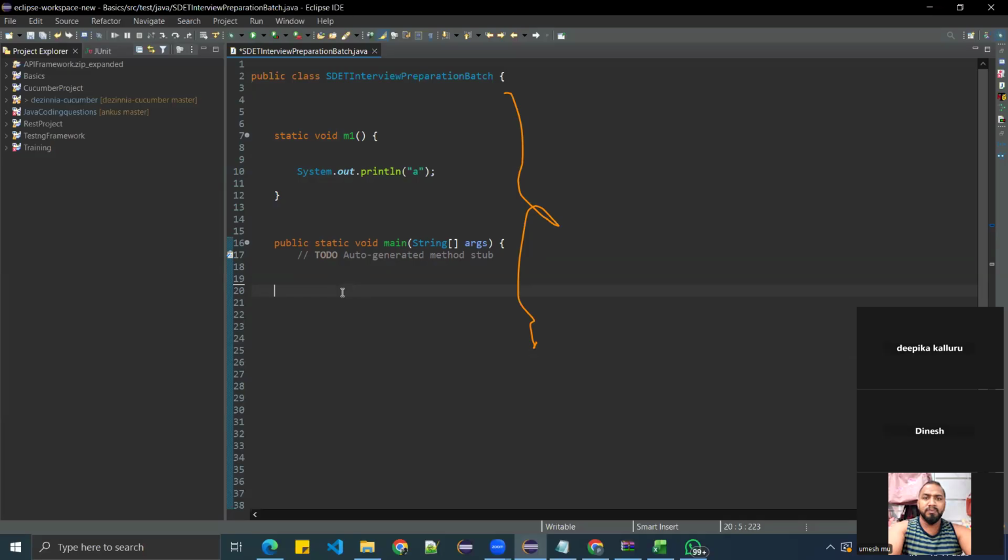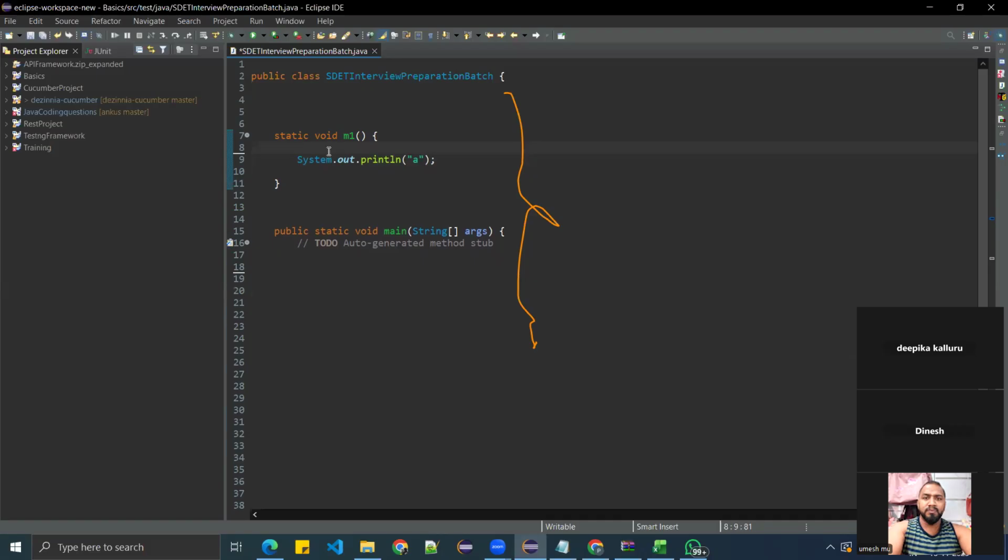Now I'll take 10 more minutes and we'll conclude on the static blocks and the instance blocks. Okay, we got an idea that when a method is created, I have to call that method name explicitly. The constructor has to be created and is executed in the process of creating an object. So which one will be executed first, constructor or method?